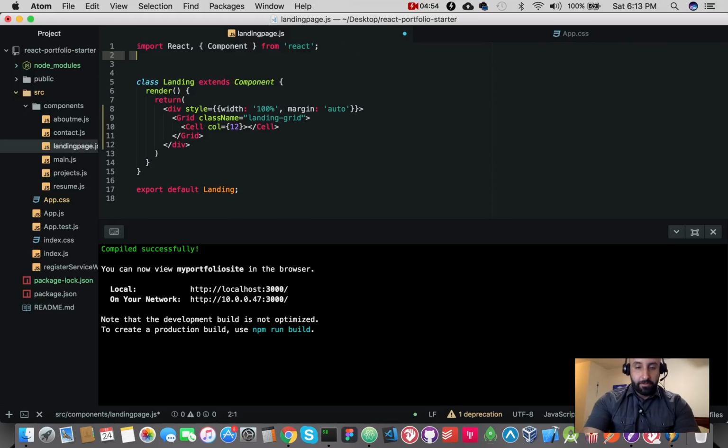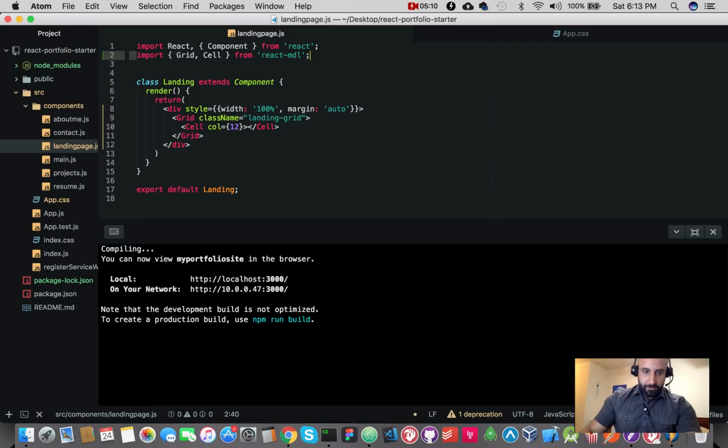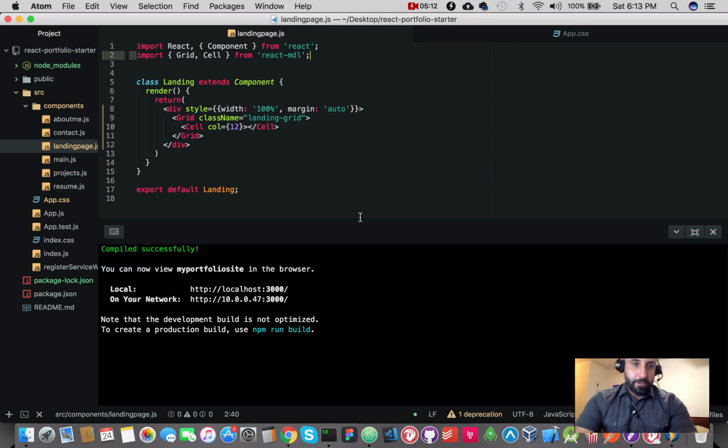We're going to import these because they're coming from the React MDL library. So import Grid and Cell from React MDL. Let's save that, and hopefully we don't get any errors. Great.